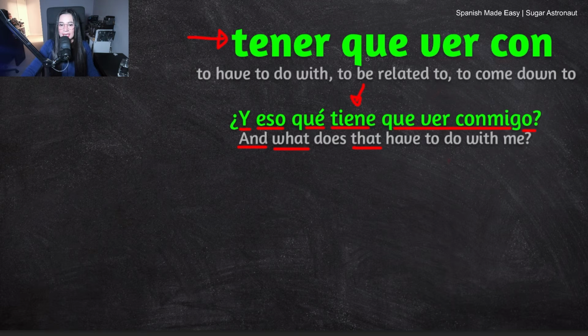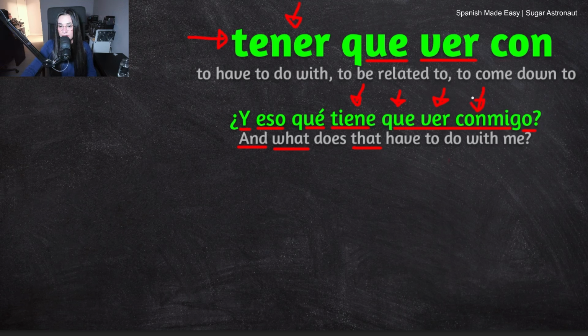Then we have que, right? Que right here. Ver, we will leave this verb always like that. You don't have to change it. You don't have to conjugate it. The only one that you have to conjugate is this one right here. And then we have conmigo.